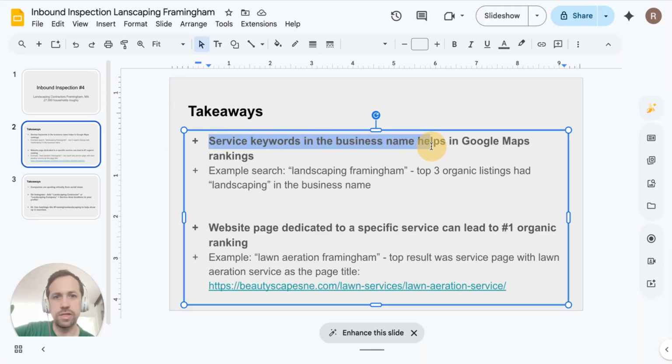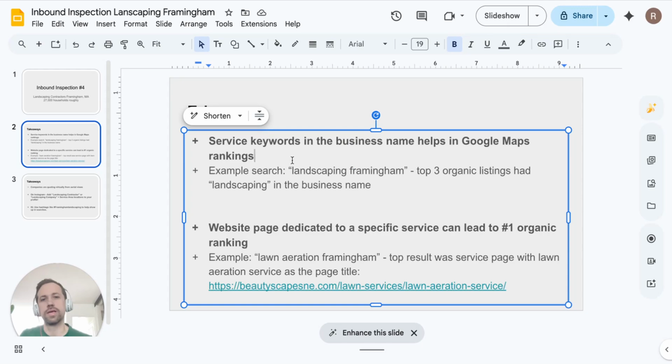Service keywords in the business name help in Google Maps rankings. The example was landscaping Framingham. The top 3 organic listings had landscaping in the business name. So having a keyword like landscaping in the name is going to help you show up organically in Google Maps. That's the takeaway that I'm seeing right now, as of this day. It could change tomorrow, who knows.